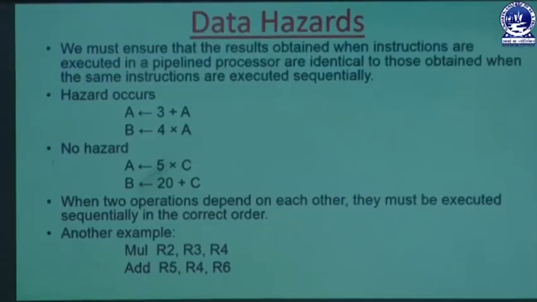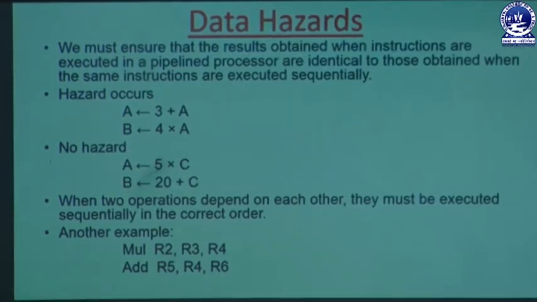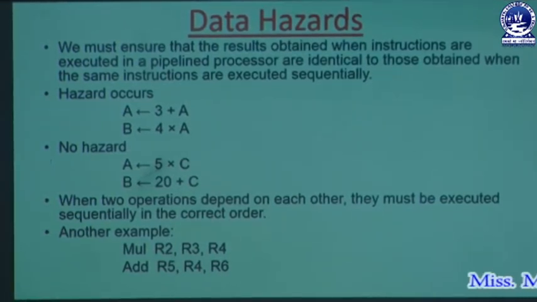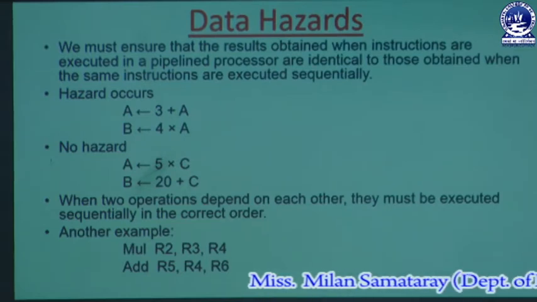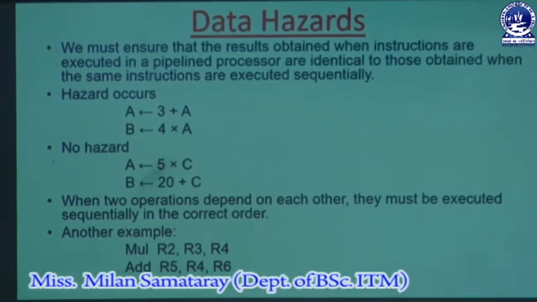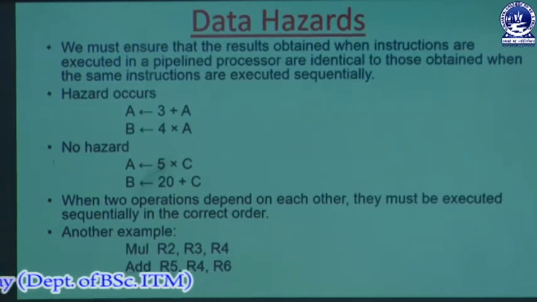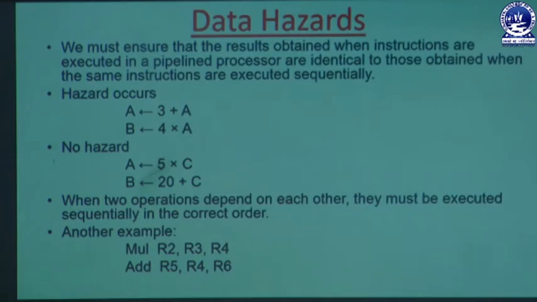So data hazards means, as I discussed in my previous lecture, that when we do not get the source operand when we need it in the instruction processing, then that is called a data hazard. Or you can say, if the data which we need to execute one instruction is unavailable or absent in the cache memory, then we have to bring that operand from the main memory.